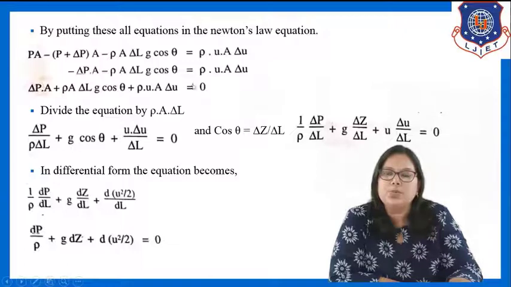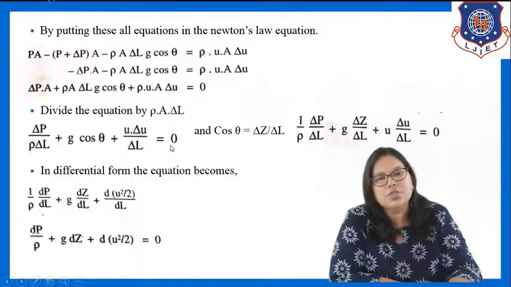Fine. I can write this equation in the form delta p A plus rho A delta L g cos theta plus rho u A delta u is equal to 0. Now, for further simplification purposes, I am dividing this whole equation by rho A delta L. After dividing, we get the form delta p by rho delta L plus g cos theta plus u delta u upon delta L is equal to 0.